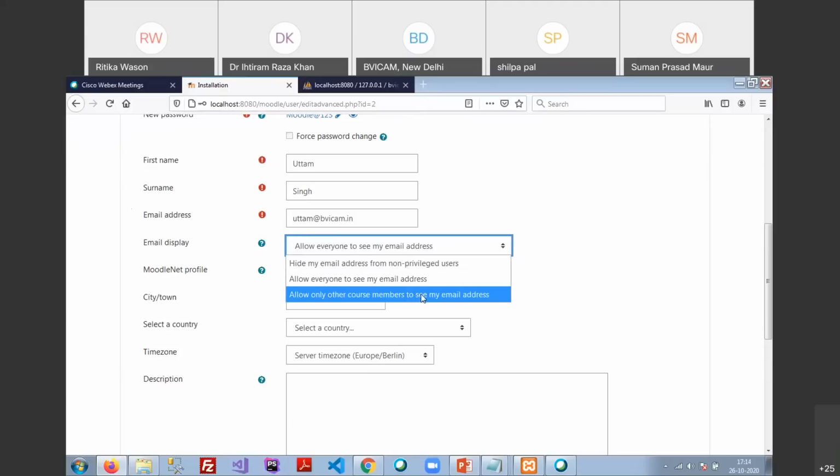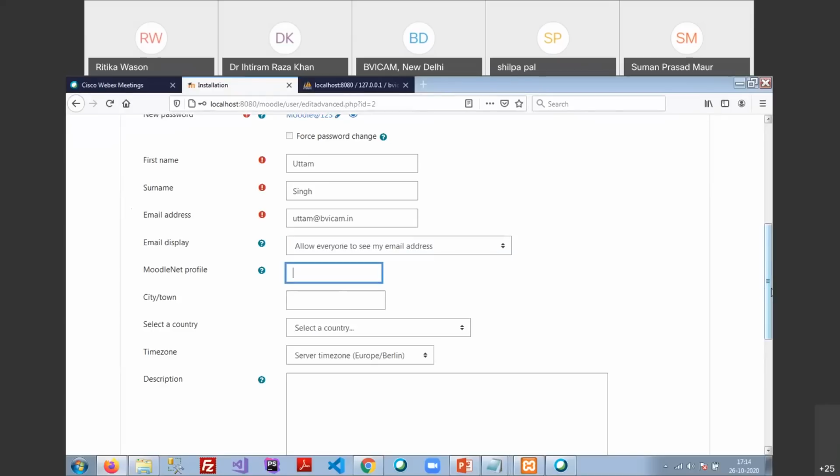I always remain with the option allow everyone to see my email address, so that any user who is not able to log in or register on the system can check my email address and directly write a mail to me.